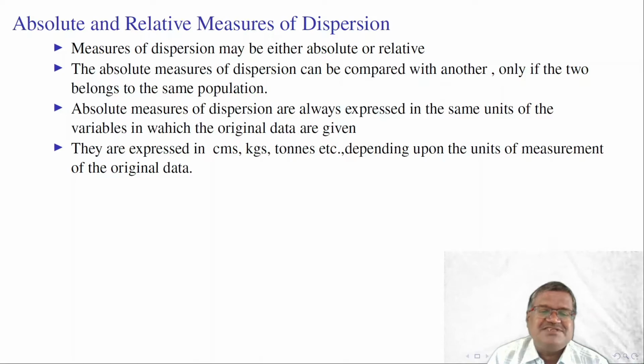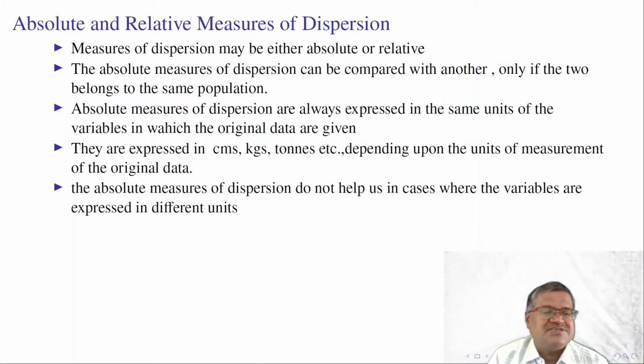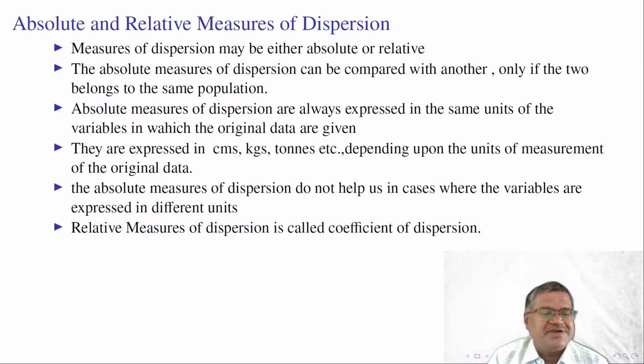If the units of measurement differ from population to population, we cannot compare the two populations by using the same units of measurement. The absolute measures of dispersion do not help us in cases where variables are expressed in different units. Relative measures of dispersion are called coefficients of dispersion. These relative measures of dispersion are unitless measures which can be used very much to compare two different populations.